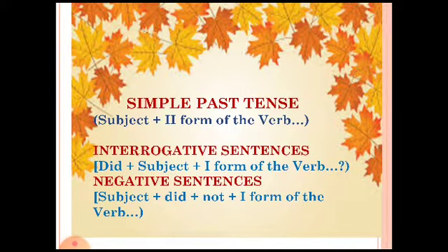In simple past tense, we have subject plus the second form of the verb. In interrogative sentence, in the simple past tense, we have did plus the subject plus the first form of the verb and the question mark. Please remember, if you don't put the question mark, it doesn't make any sense in the sentence. So, please don't forget to put the question mark. In negative sentence, we have subject plus did plus not plus the first form of the verb.